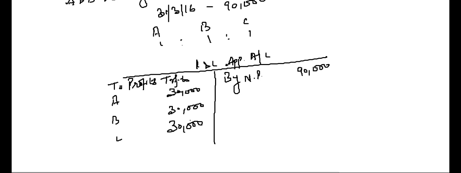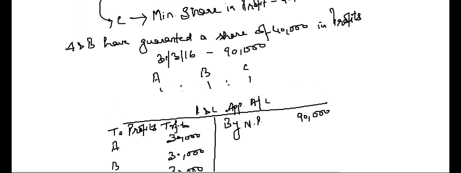Simple. But now the situation here is that C is guaranteed a minimum profit of 40,000. A and B have guaranteed a share of 40,000 in profits to C.